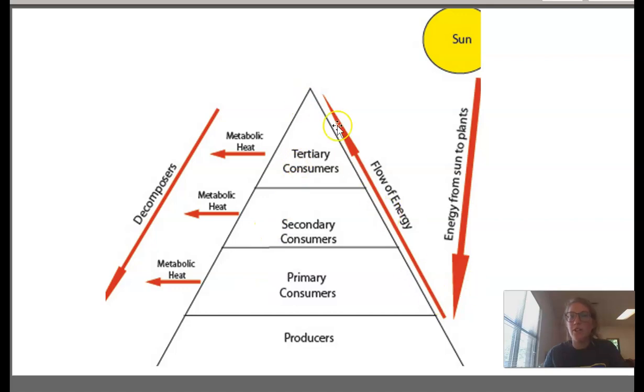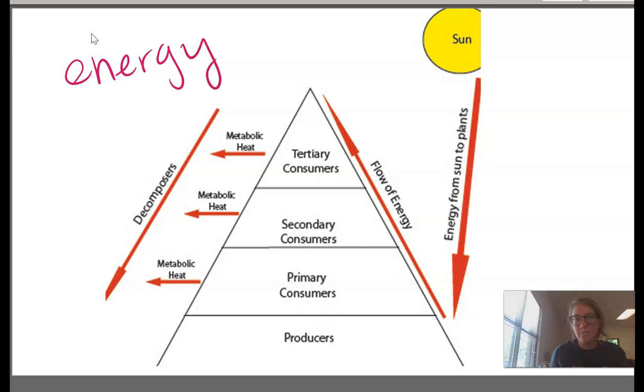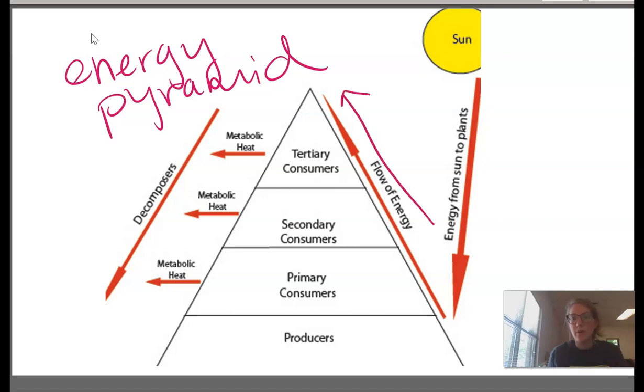All right, so our flow of energy is always up the energy pyramid. So remember, this is called an energy pyramid. So the flow of energy always goes up. Producers are going to be at the bottom, so plants. This also shows you're going to have the greater number of organisms the further down you are.